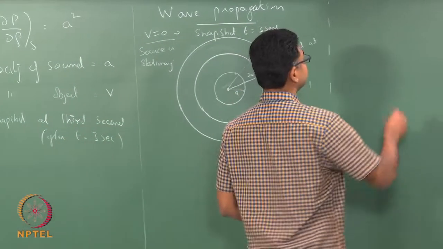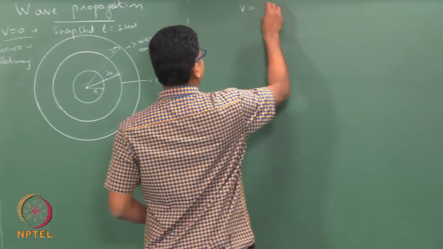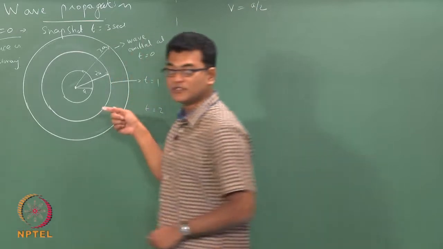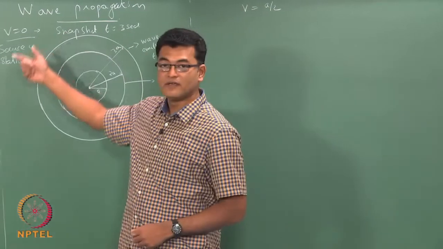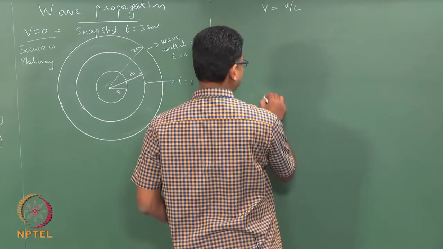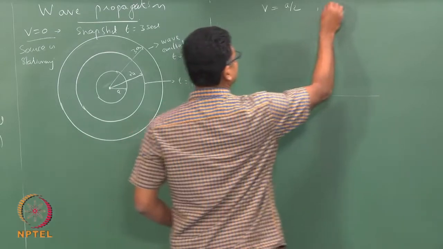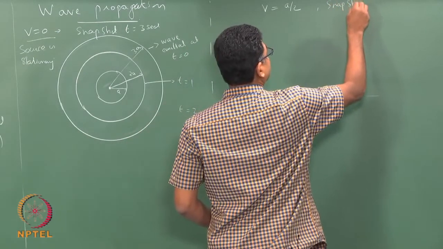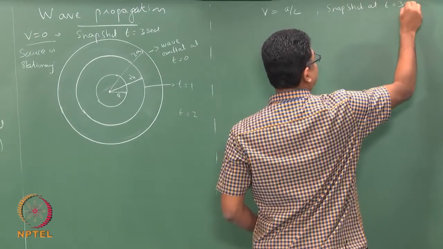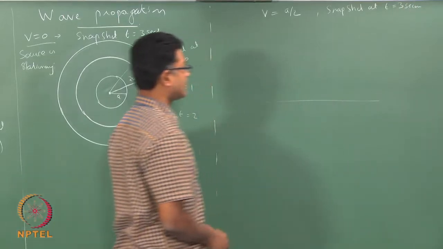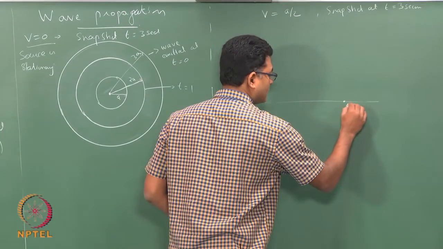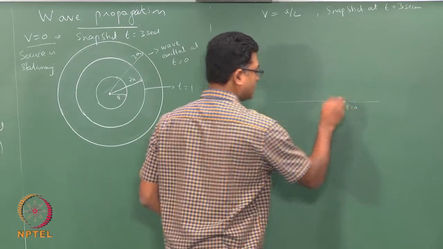Now, consider V is a by 2, which means the source is moving at a velocity half the velocity of sound. So, again a snapshot at t equals 3 seconds. At t equals 0, the source is here.